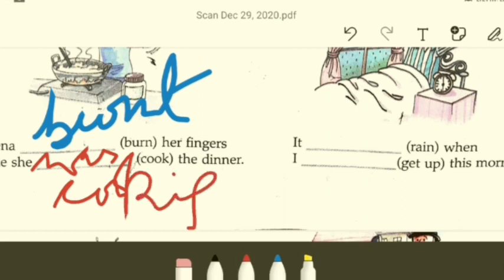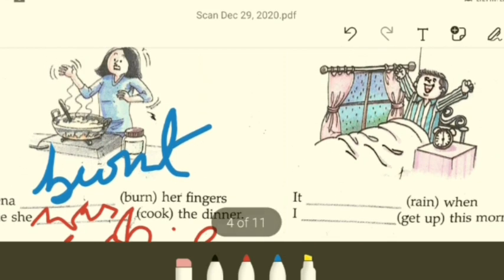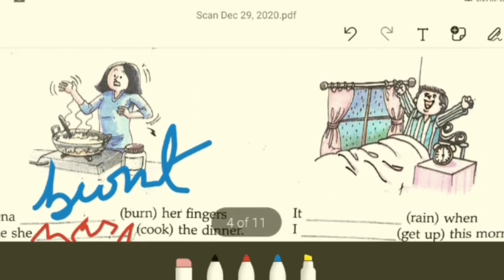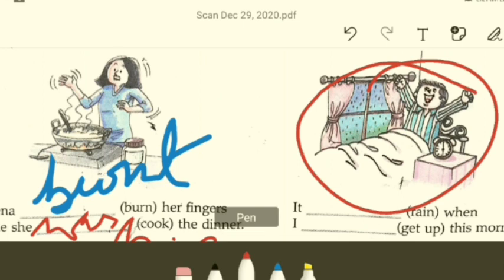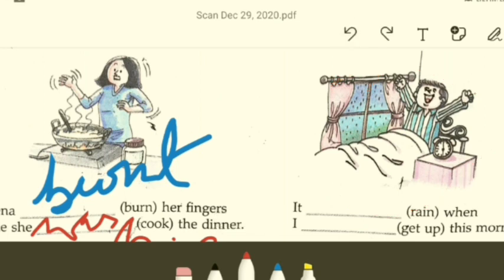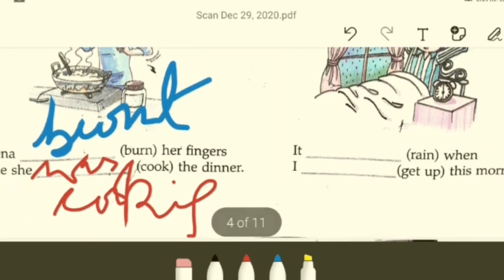The next. Let's take a look at this picture. What is this kid doing? What will be the first one? It dash rain when I get up this morning. So what will it be?